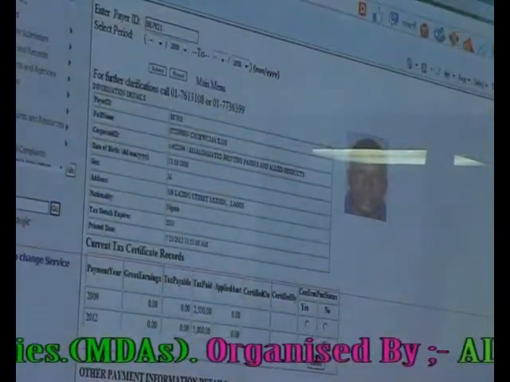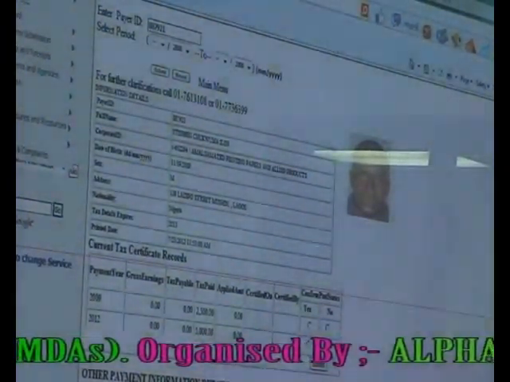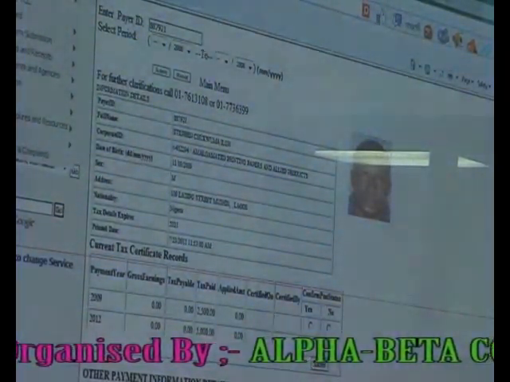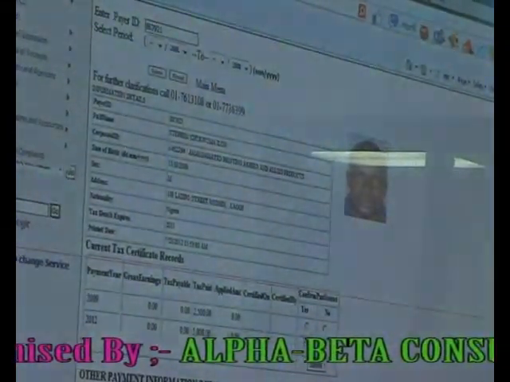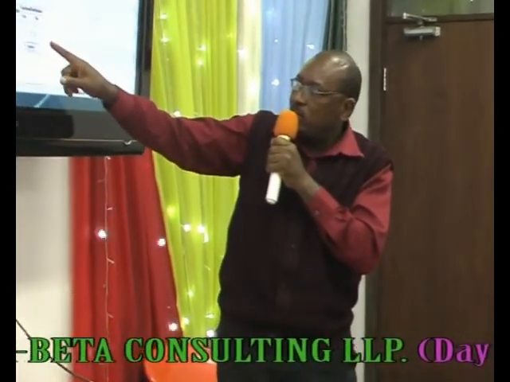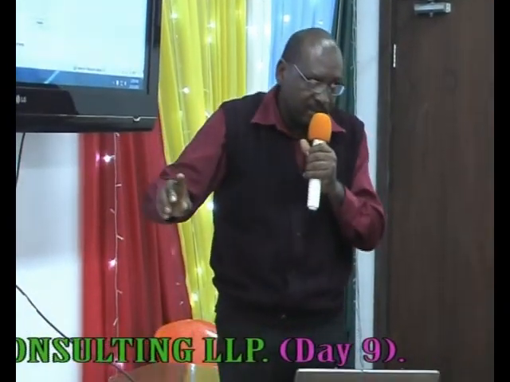Now, at this junction, the LIRS, the tax authorities, are supposed to perform a function here, and that is they need to certify whether this person's tax payment is adequate or not by clicking a yes or a no. They highlight a yes or a no, then they click on submit. If they think that this person's tax payment is adequate, they highlight the yes and click submit. That is, they are certifying the tax certificate.